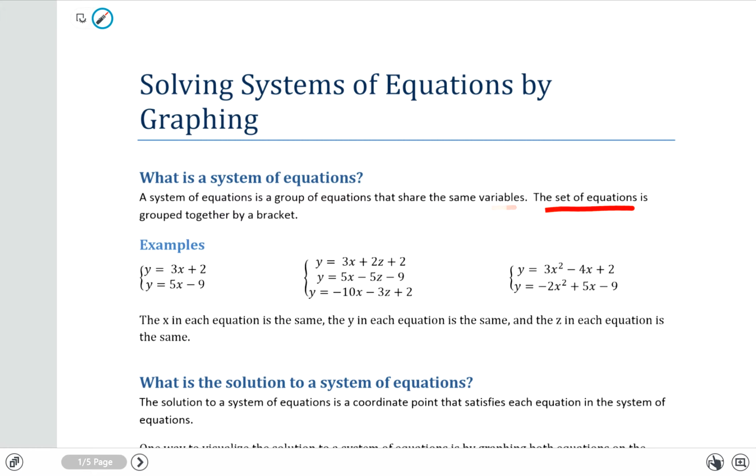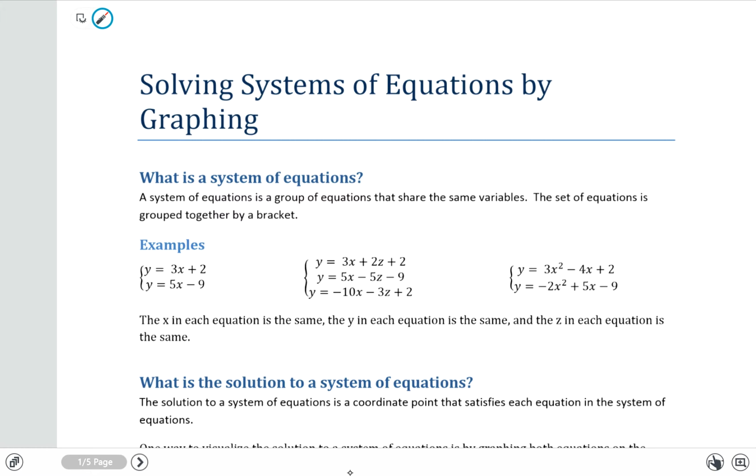The set of equations is grouped together by a bracket. So we have three examples here of what a system of equations may look like. First example here, we have the two equations y equals 3x plus 2 and y equals 5x minus 9 grouped together by that bracket to indicate that they are a system of equations.